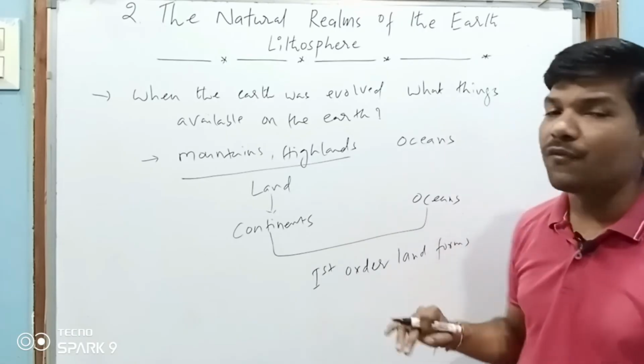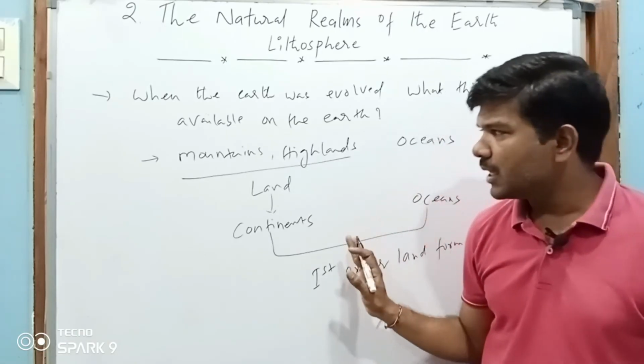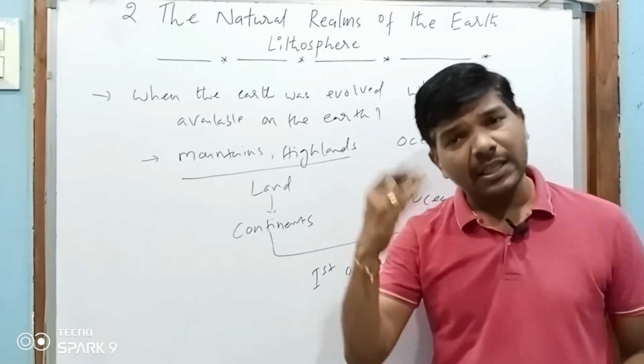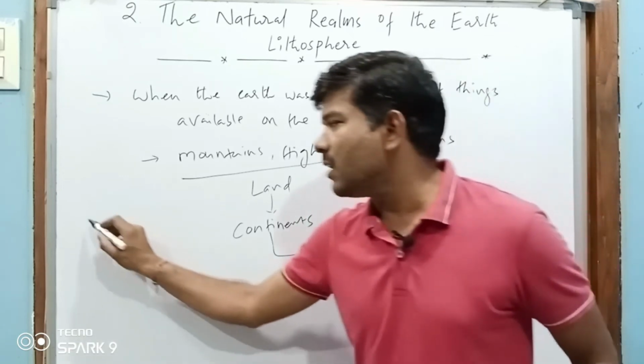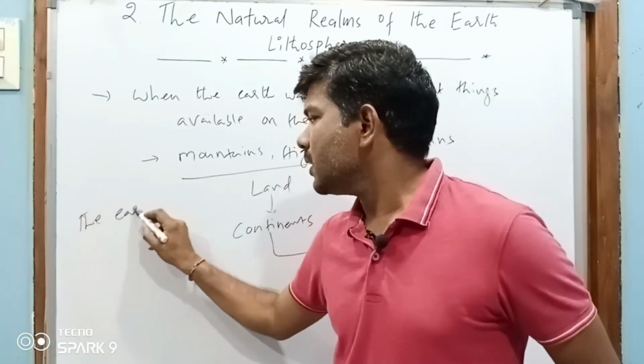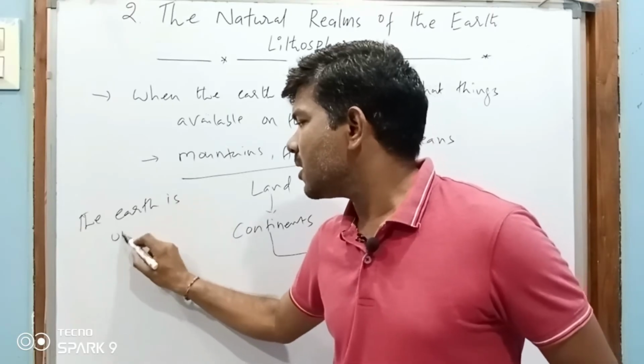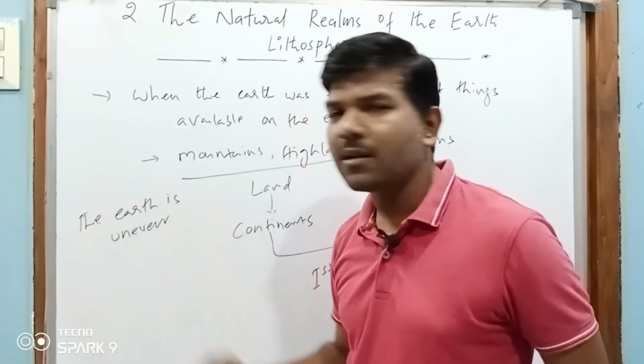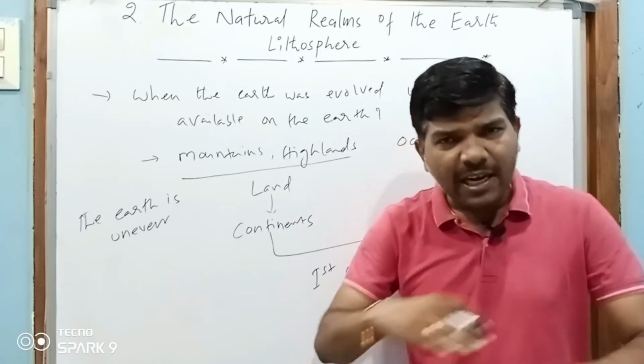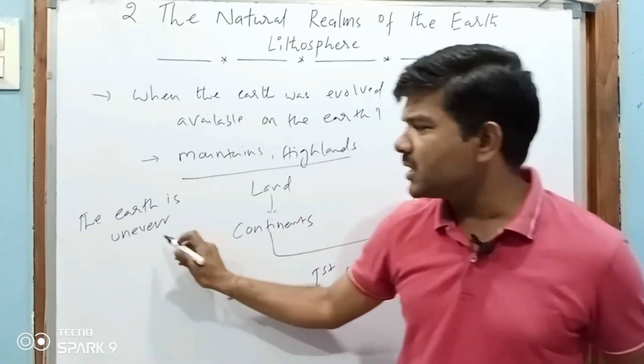These were first formed on the earth because, as I said in the previous session, the earth is uneven. Is the earth even? Is the earth flat? Is the earth smooth? No. The earth is uneven.